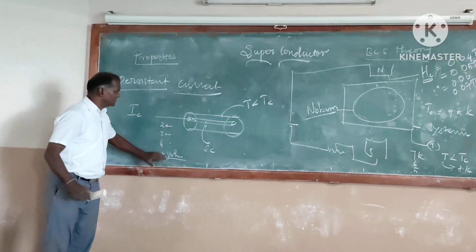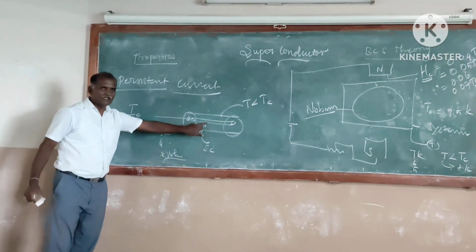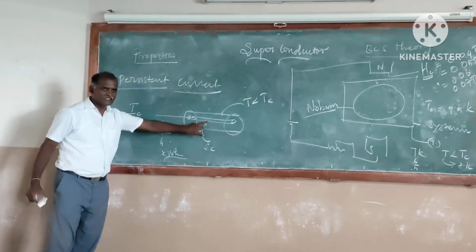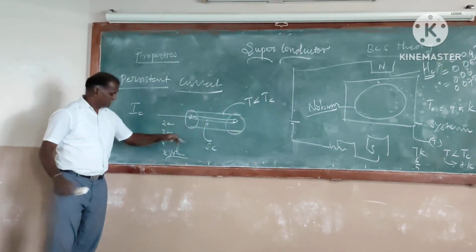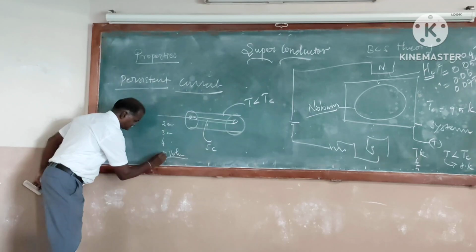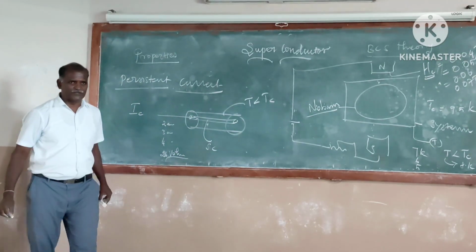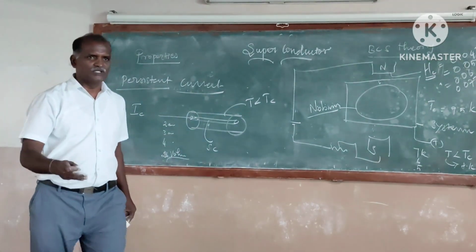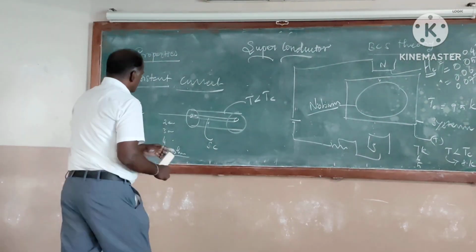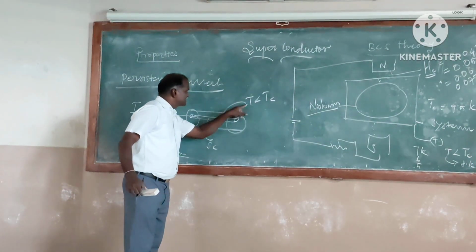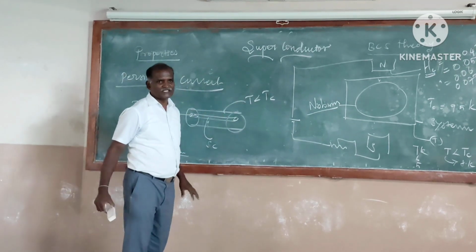For that particular value, the superconductor loses its superconductivity, and that is the critical current. Suppose it is 20 ampere. If you give that much, the superconductor loses its superconducting property even though it is kept below the transition temperature.